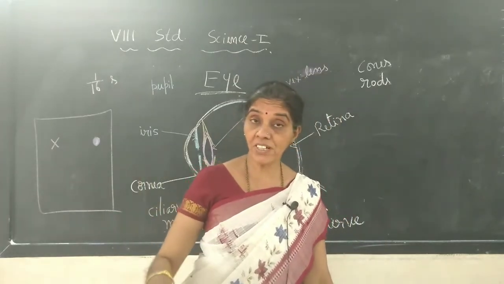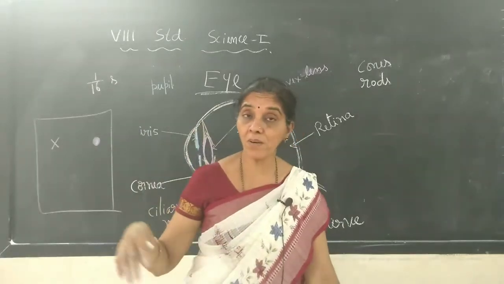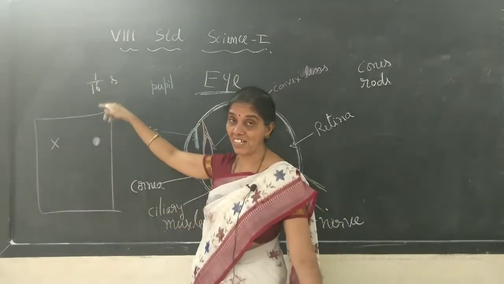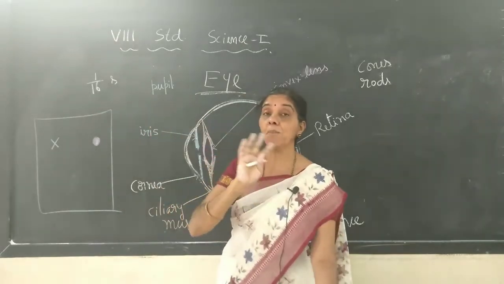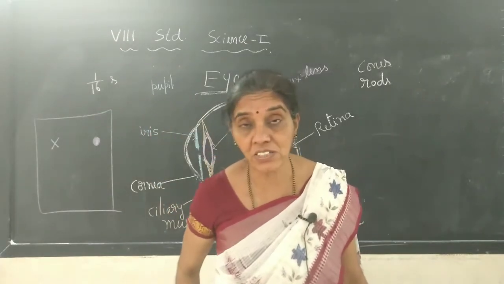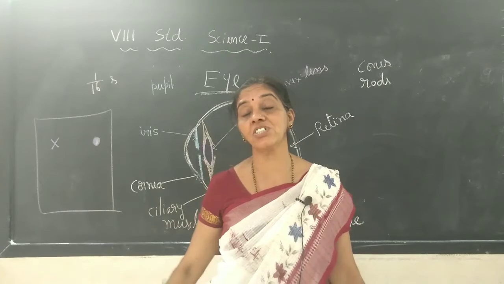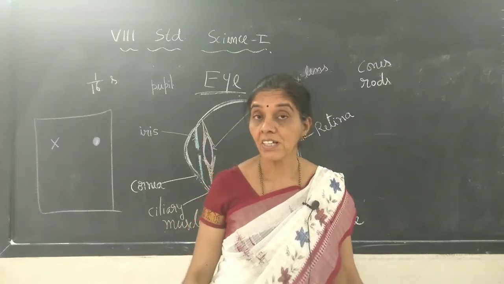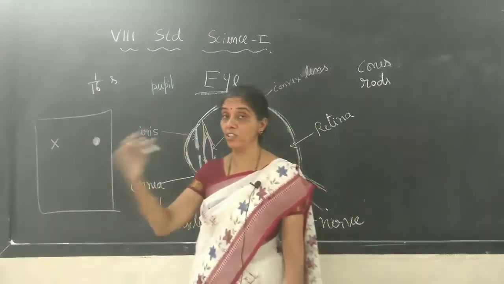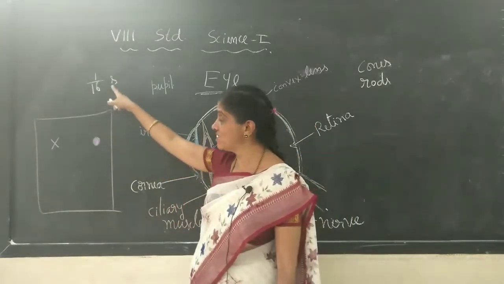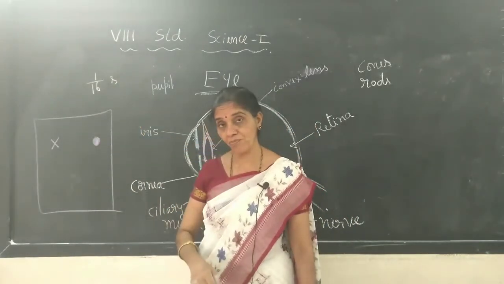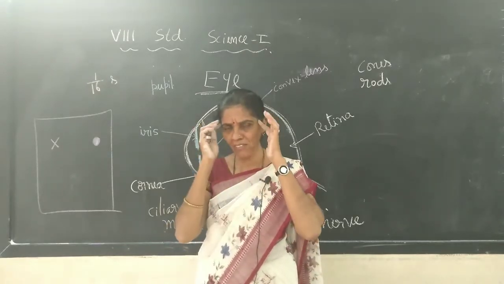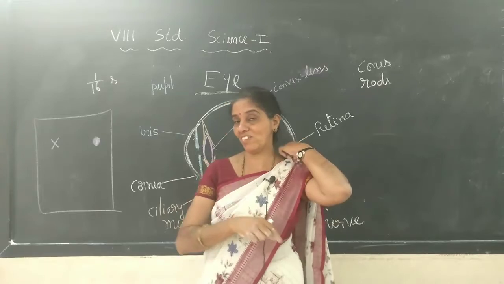Now, if within that 1/16 second a new image falls on the retina, then our brain cannot find the difference. It cannot sense the sensation of seeing the second object. Whatever the first image is, the brain will be sensing that image only within that time.